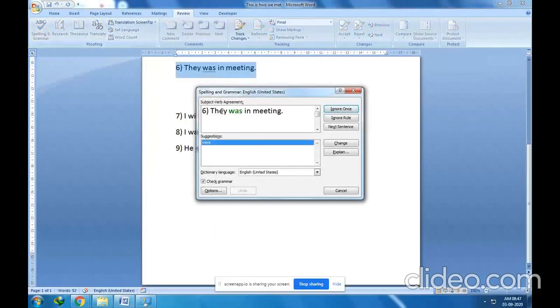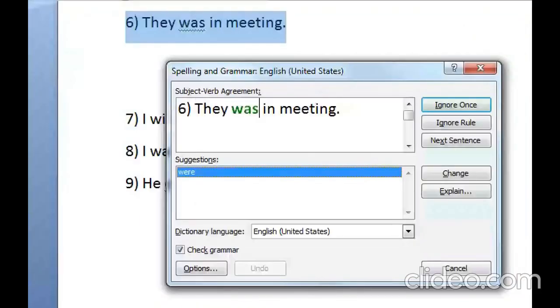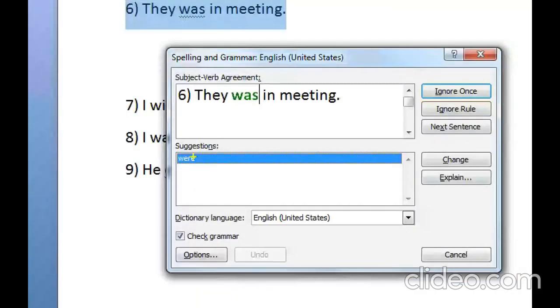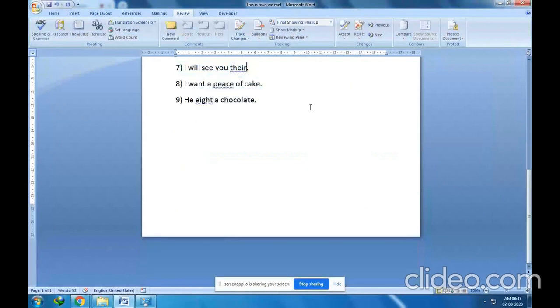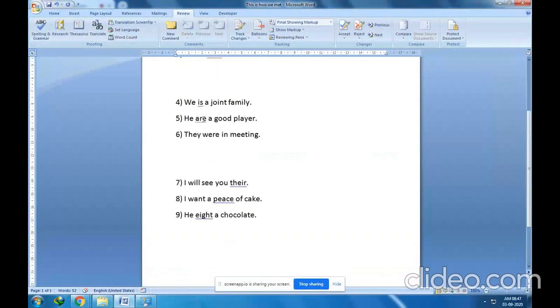So they was in meeting. See, it is suggesting. They was in meeting, suggestion is were. Here we should write they were in a meeting. Fine. If you want to apply the change, just click on change button. If you want to ignore the change, you can ignore. You can do any one of these. If you click on change button, instead of was, were will be typed. So let us see now. Okay, just check, they were in a meeting. The sentence has been corrected.